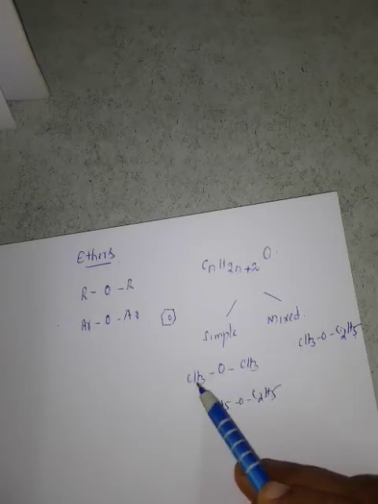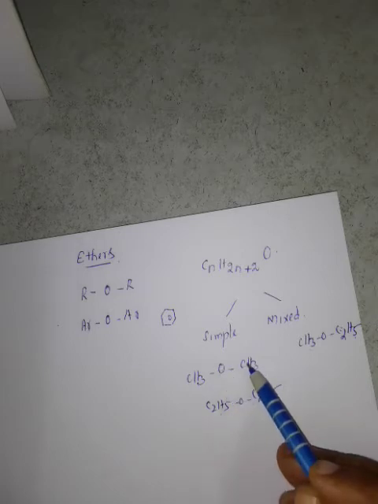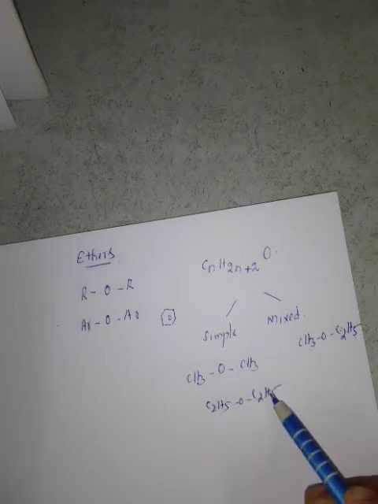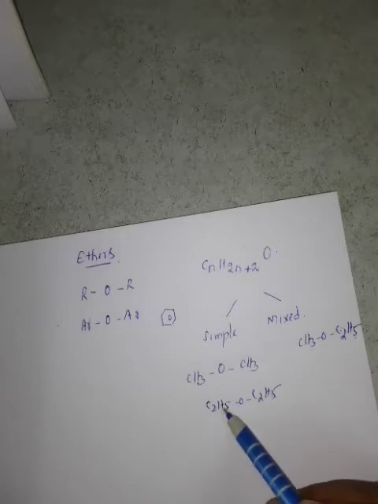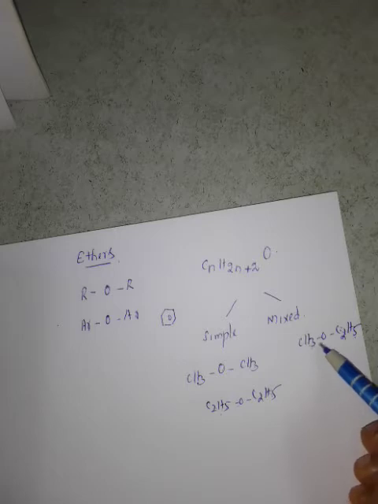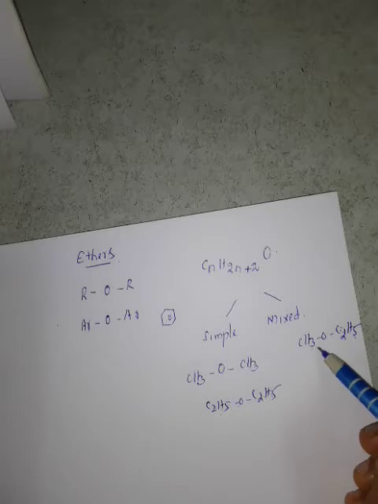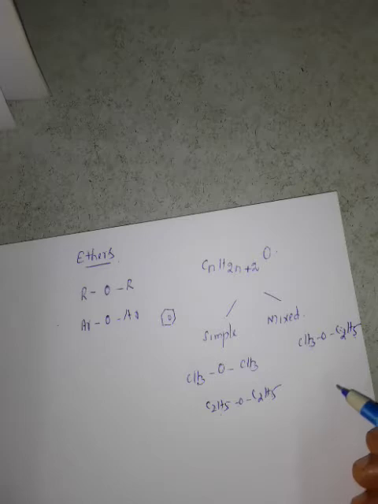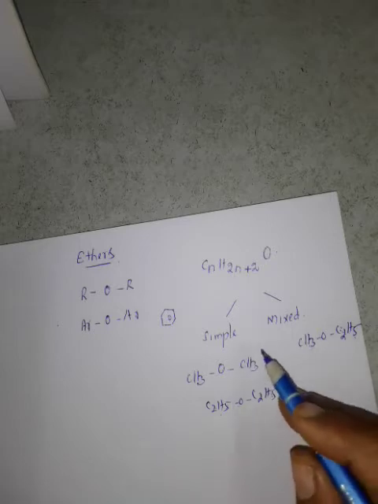So if you are taking this one, methoxymethane, ethoxyethane. Ethane means two carbon atoms. Meth means one carbon atom. Regarding this one, here methyl, ethyl. When comparing the both, this one is the smallest. So O should join with this. So methoxyethane. This comes first, as prefix. Methoxyethane. Likewise, you have to arrange. One more example we can see for aromatic ethers.